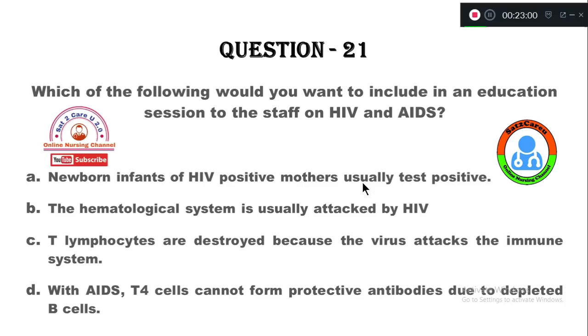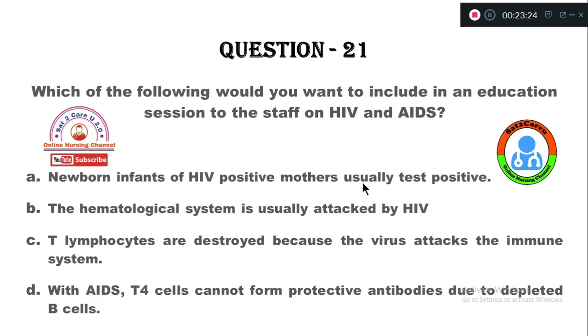Option C, the lymphocytes are destroyed because the virus attacks the immune system. Option D, with AIDS, T4 cells cannot form protective antibodies due to depleted B cells.